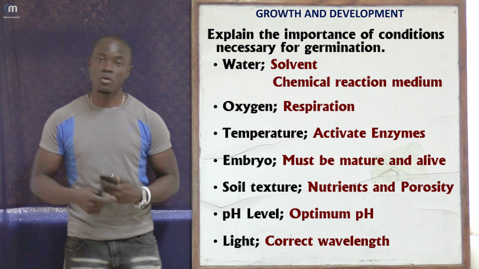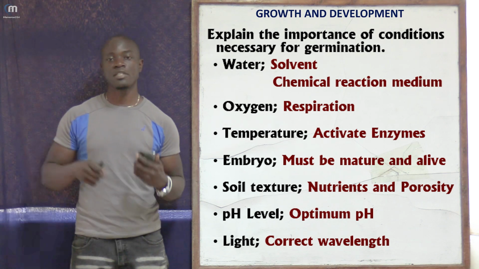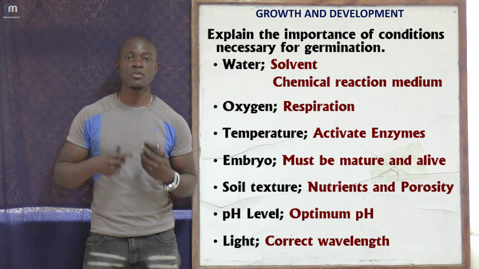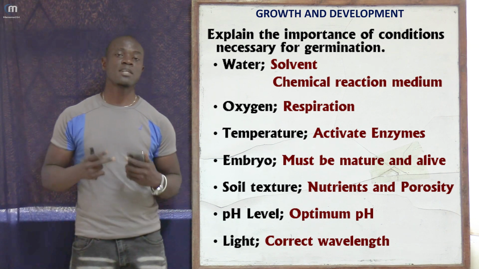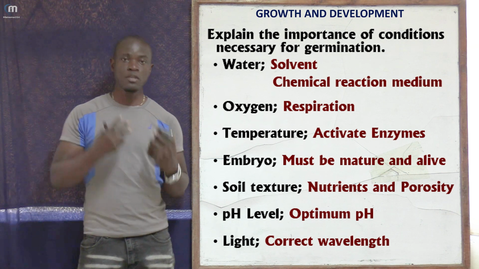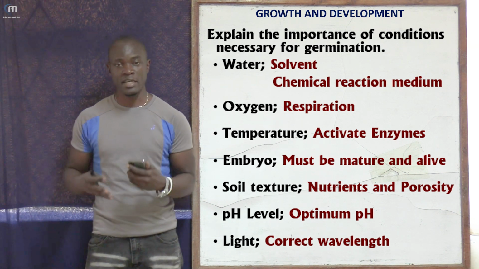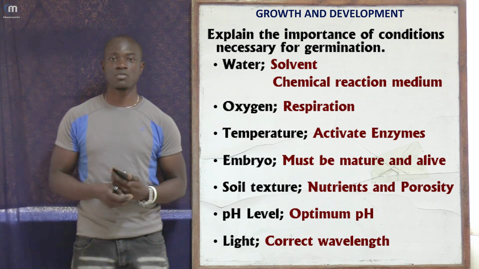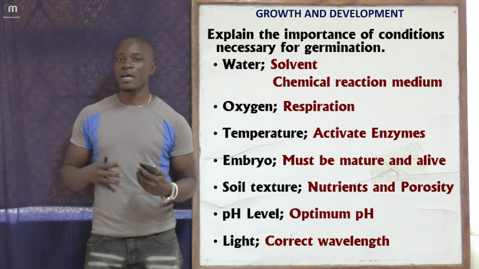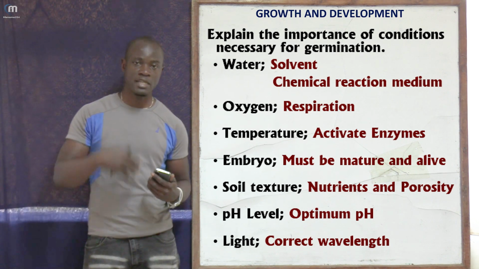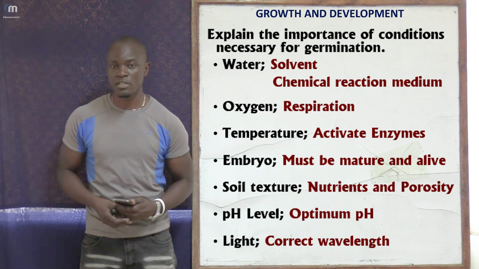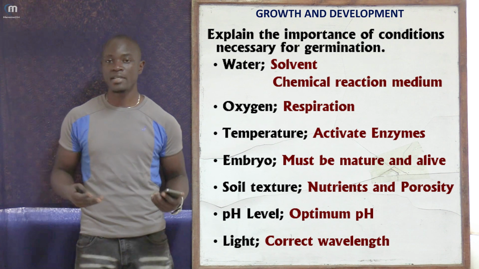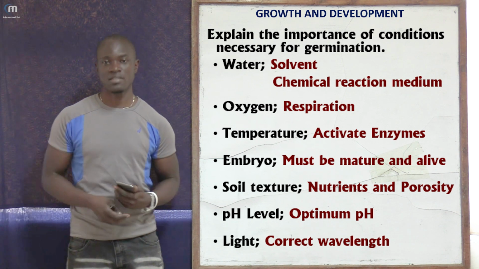Apart from that, you can also talk about the soil texture, which is the other factor necessary for germination. The soil must have appropriate nutrients and good drainage which facilitate the process of growth. If we have nutrients, this plant is going to take in the nutrients. The nutrients are going to be used for different metabolic processes within the plant, and then this plant is going to grow even faster.